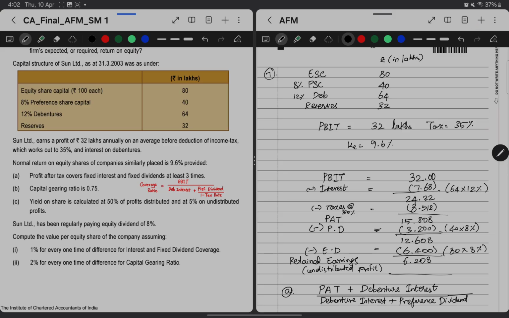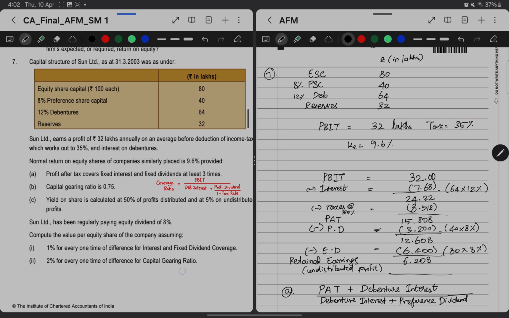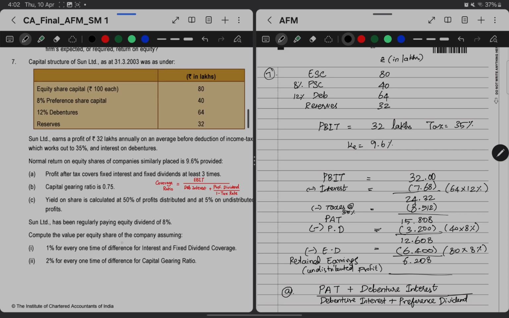Normal return on equity shares of companies similarly placed is 9.6% provided profit after tax covers fixed interest and fixed dividend at least 3 times and capital gearing ratio being 0.75. Yield on share is calculated at 50% of profits distributed and at 5% on undistributed profits. Sun Limited has been regularly paying equity dividend of 88%.